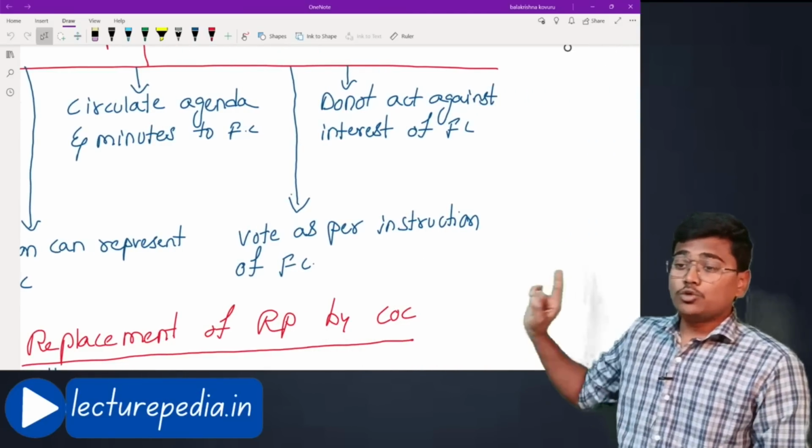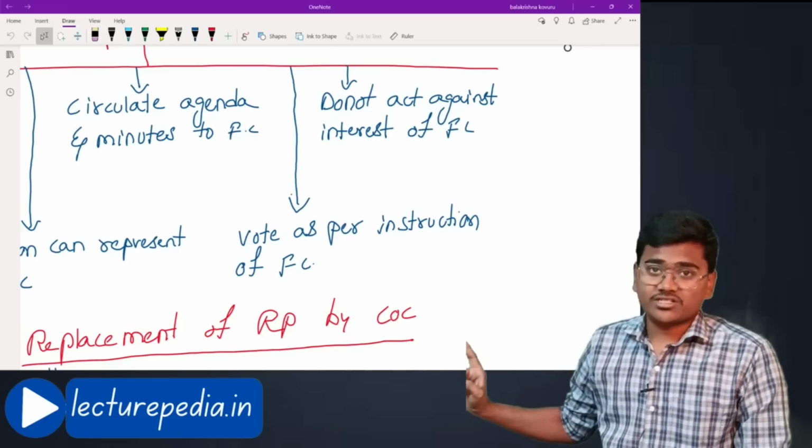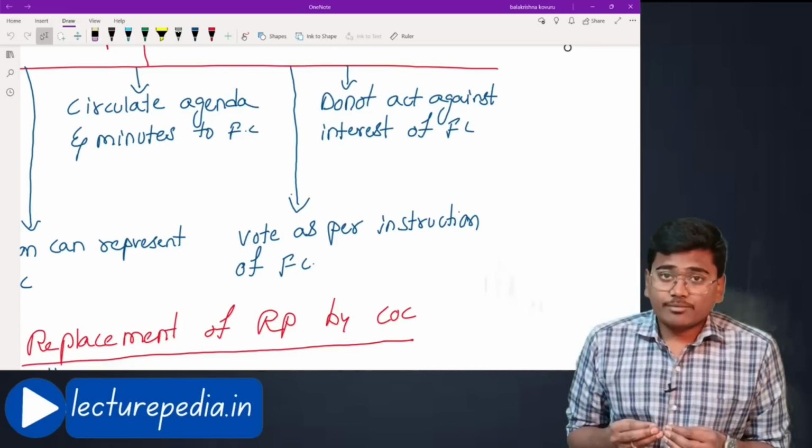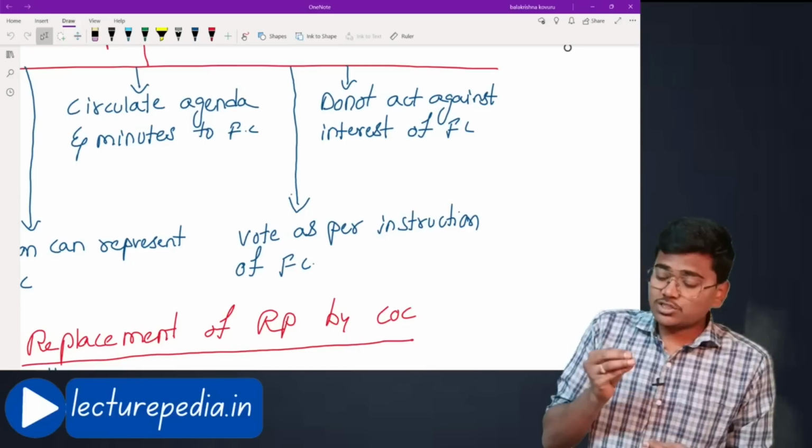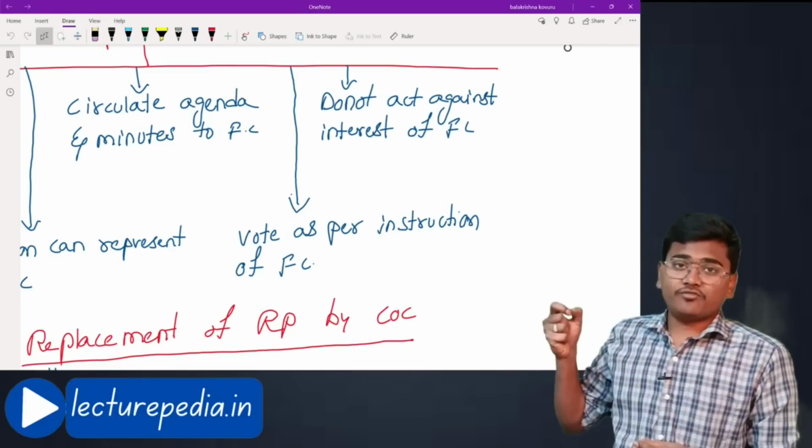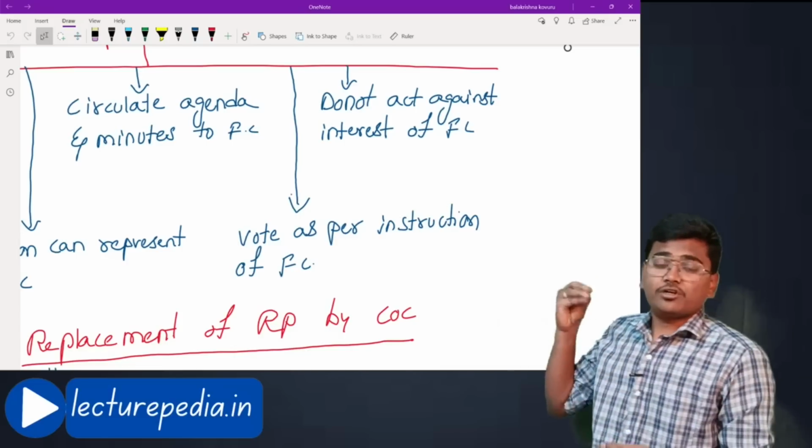Next, do not act against the interest of financial creditor. Okay, this authorized representative of financial creditor has to act as per the interest of the financial creditor. He should act for the benefit of the financial creditor.